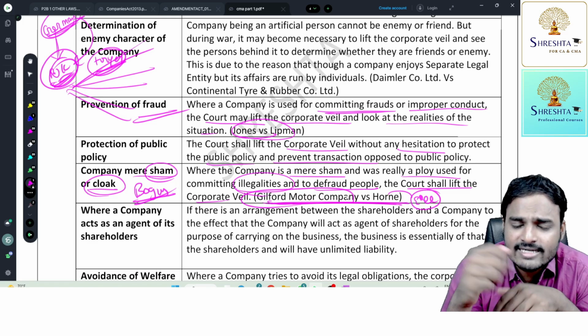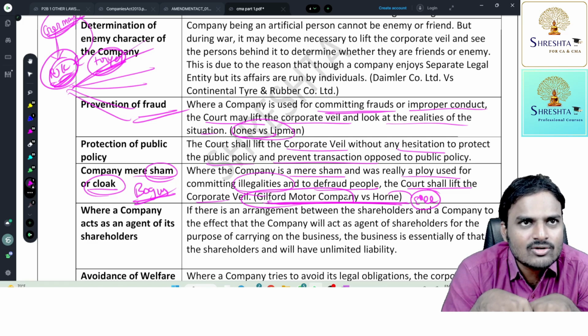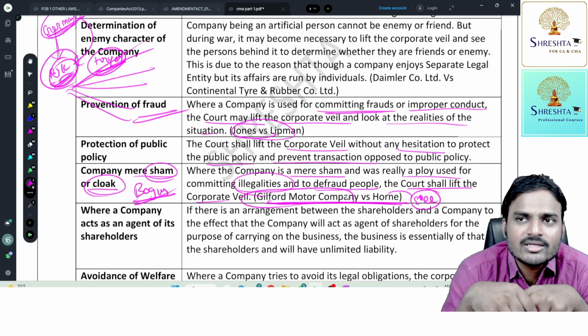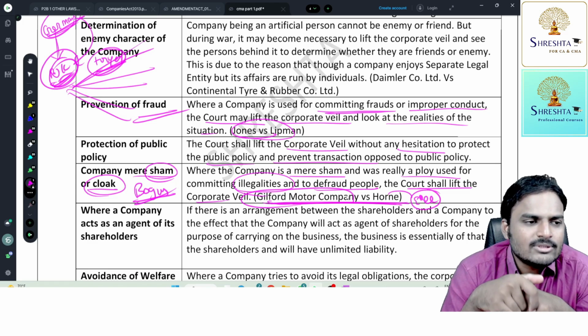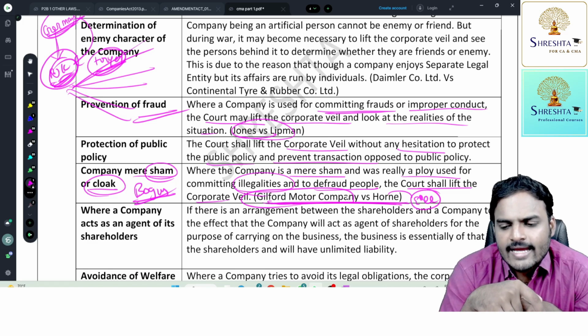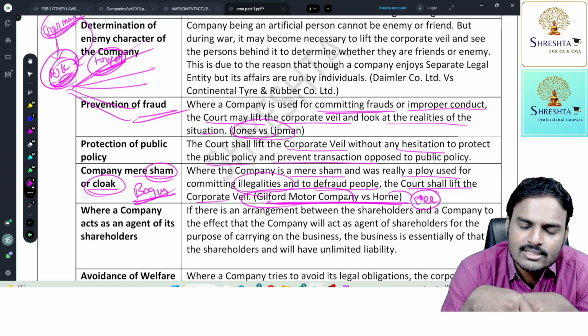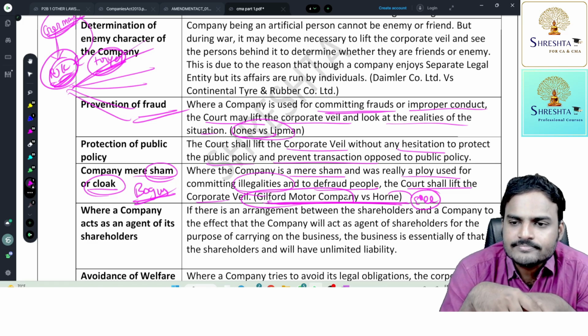Okay, fine. Horn signed the agreement and left the place. At the end of the day, Horn came to know that because of him only, the company had this much turnover. They are afraid of me. They are really fearful of me. That means I have a reputation in the market. Acha, fine. Next day he came to the company and said, sir, I'm resigning from the job. Okay, Horn, we will accept your resignation, but you are not permitted to do business within the specified location. Is it clear? Clear, sir. The very next day, he started a company in front of Guilford Motor Company.